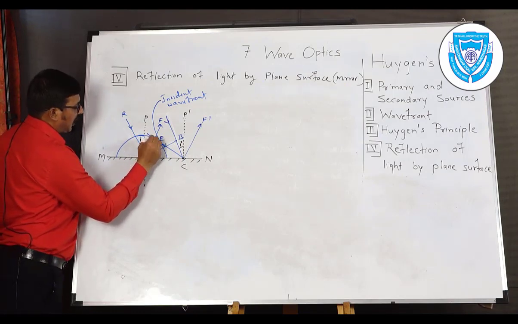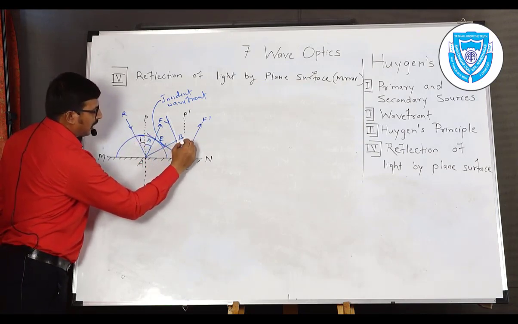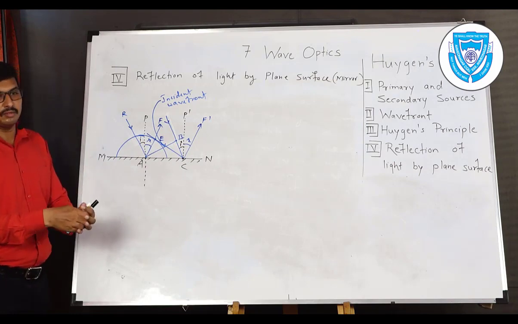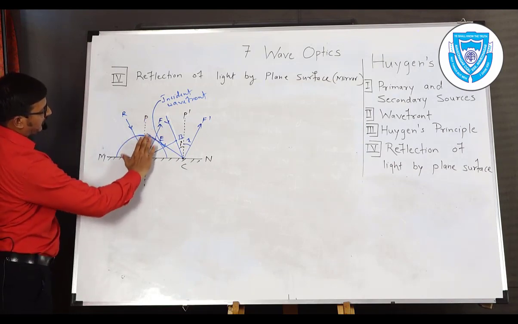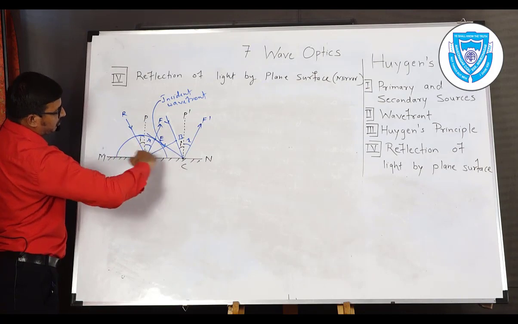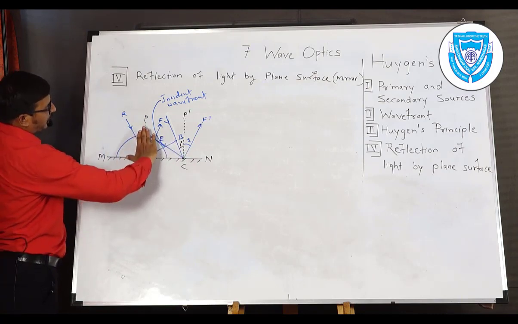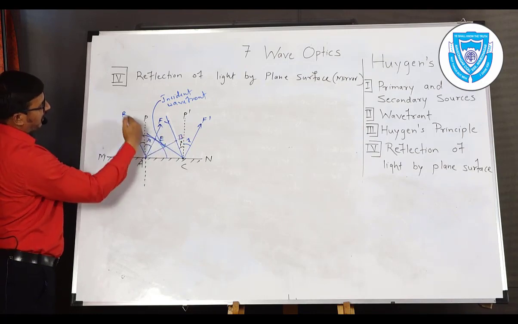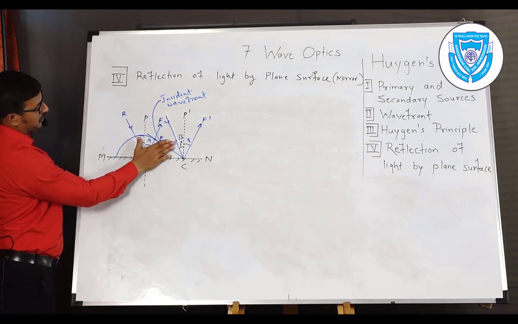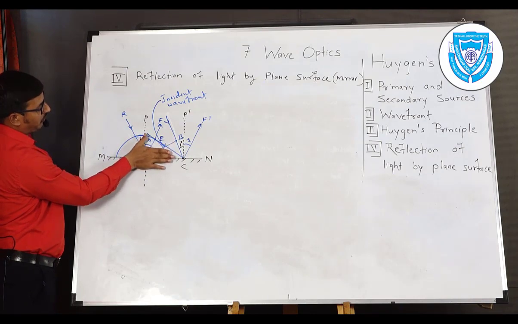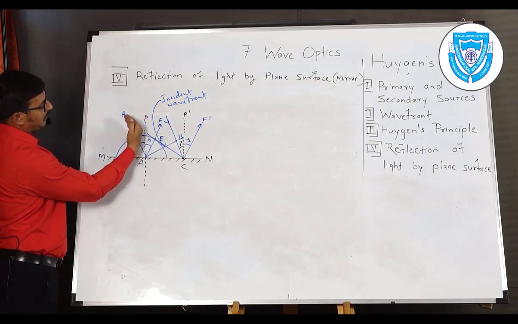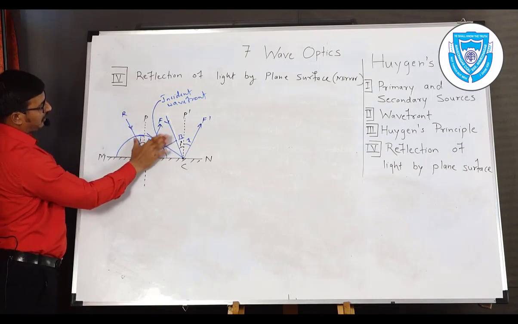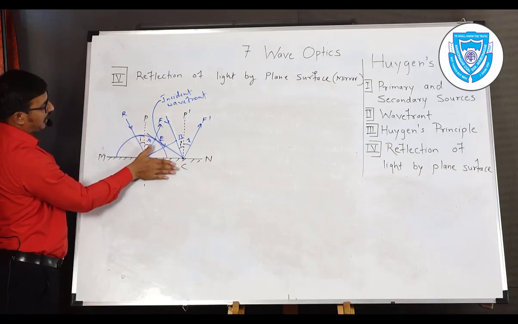Suppose this is R. Here also we have angle of reflection R. Now by geometry of the figure, this will be the normal and this is the mirror surface. These are perpendicular to each other. And second, the wavefront AB and the direction of light are again perpendicular. So the angle between the normal and the incident direction of light, we suppose, is angle I. So this will be angle I.